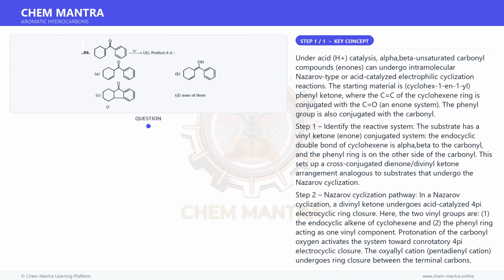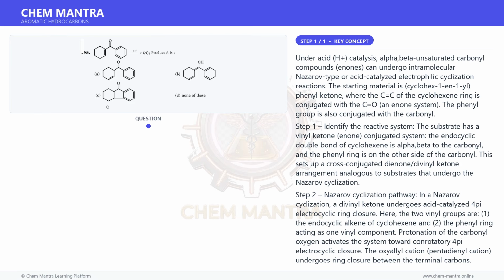Step 2. Nazarov cyclization pathway. In a Nazarov cyclization, a divinyl ketone undergoes acid-catalyzed 4-pi electrocyclic ring closure. Here, the two vinyl groups are 1. the endocyclic alkene of cyclohexene and 2. the phenyl ring acting as one vinyl component. Protonation of the carbonyl oxygen activates the system toward conrotatory 4-pi electrocyclic closure. The oxyallyl cation, a pentadienyl cation, undergoes ring closure between the terminal carbons.